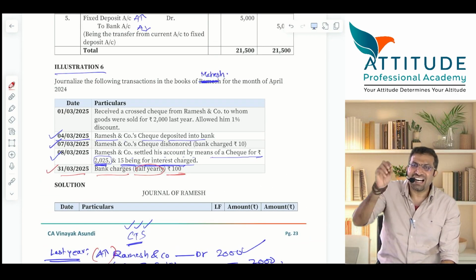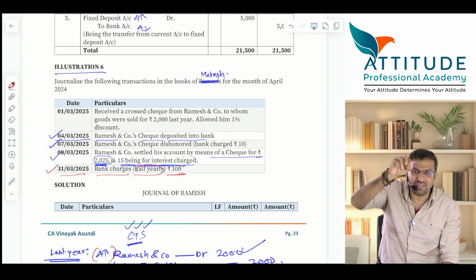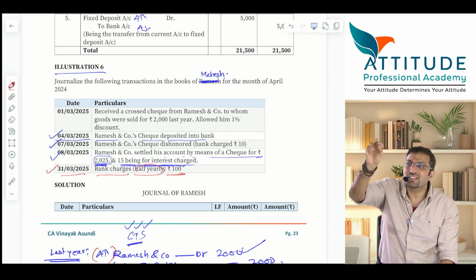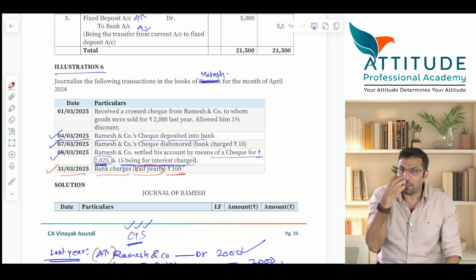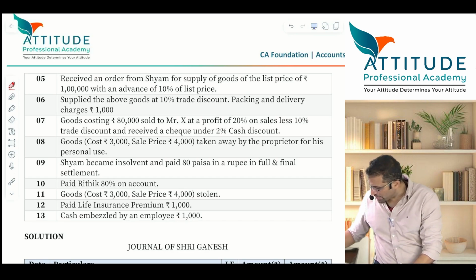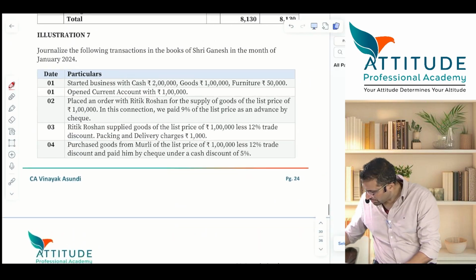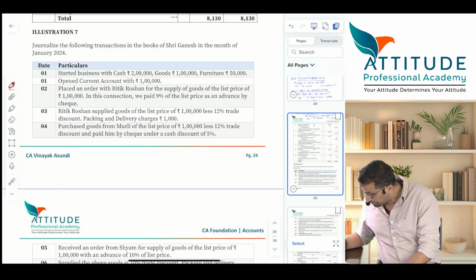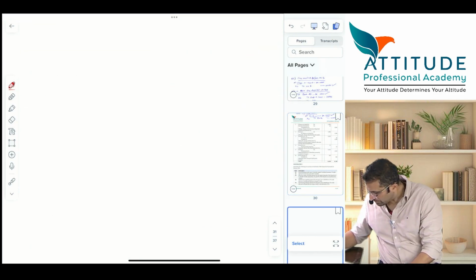Now guys, are these illustrations different from whatever you have studied in 11th and 12th? Yes or no? It has to be. Then only your brain is going to work properly. Is that clear? Okay guys, I have given you sufficient time. That's okay now. Have a look at it. Okay.